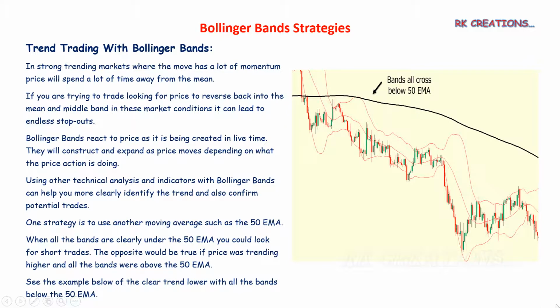The next strategy is trend trading with Bollinger Bands. We have to plot the 50 EMA, the exponential moving average line, along with the Bollinger Bands. In the picture you can see this is the 50 EMA. Once all the bands are below the exponential moving average, the stock price is under selling pressure.